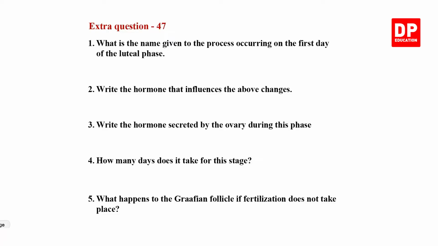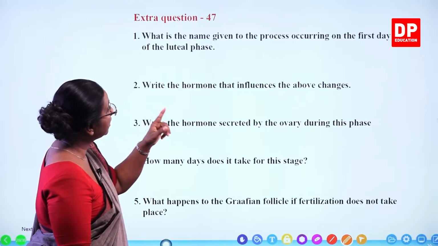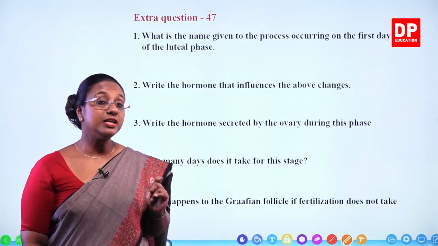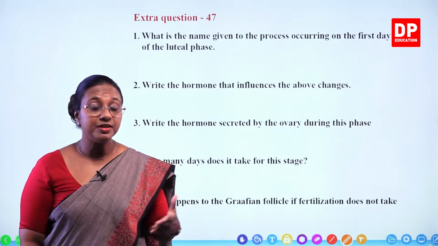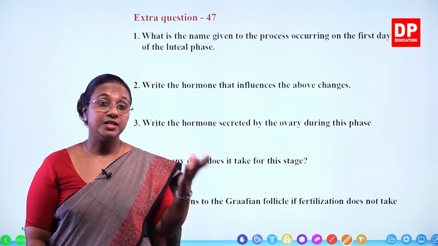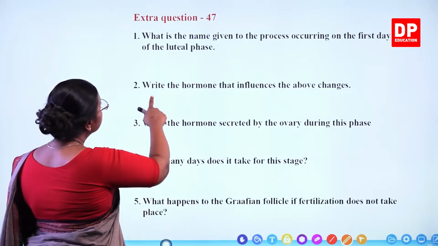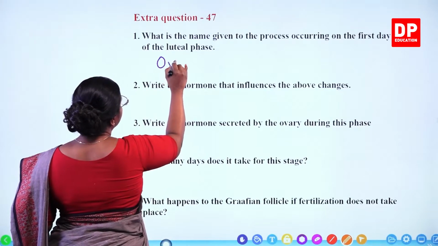Extra question 47. What is the name given to the process occurring on the first day of the luteal phase? First day of the luteal phase. After the Graafian follicle is mature enough, ovulation takes place, releasing the ovum. The Graafian follicle bursts and the ovum is released. So here, what is the name given to the process? So that is ovulation.